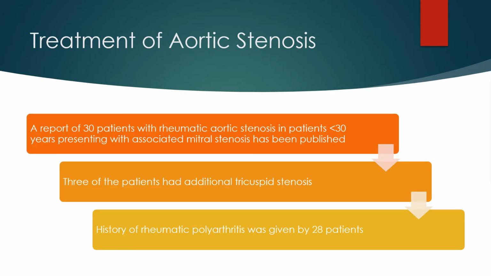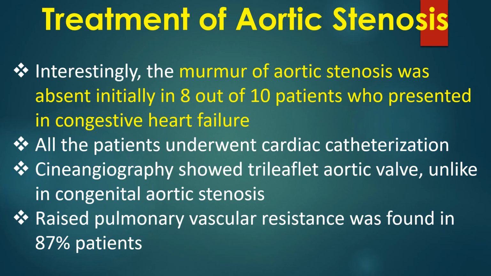A report of 30 patients with rheumatic aortic stenosis in patients less than 30 years presenting with associated mitral stenosis has been published. 3 of the patients had additional tricuspid stenosis. History of rheumatic polyarthritis was given by 28 patients. Interestingly, the murmur of aortic stenosis was absent initially in 8 of the 10 patients who presented in congestive heart failure. All the patients underwent cardiac catheterization. Cine angiography showed tri-leaflet aortic valve unlike in congenital aortic stenosis. Raised pulmonary vascular resistance was found in 87% patients.